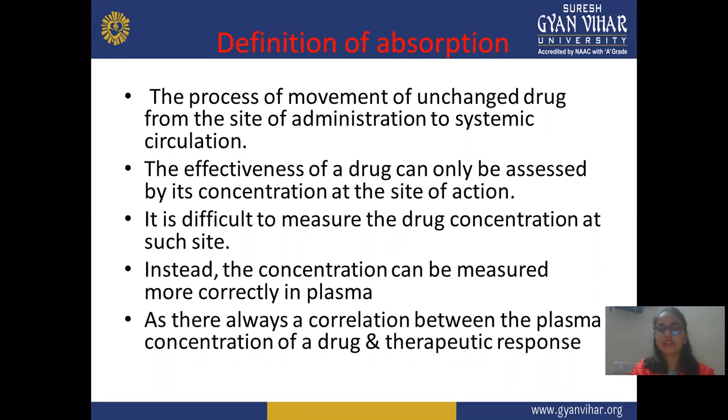The effectiveness of a drug can only be assessed by its concentration at the site of action. The effect or response at a particular concentration depends on how much drug you take, or how much drug is available at the site of action. It is difficult to measure the drug concentration at such a site. It's too difficult, and you cannot calculate how much drug is available at a particular site. There are different methods, in vitro or in vivo, used for calculating drug concentration, but they don't give accurate readings.